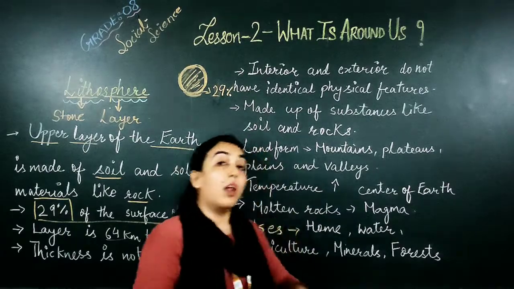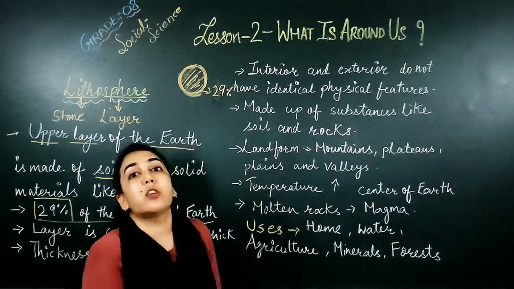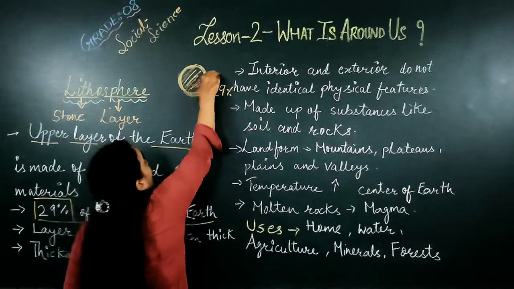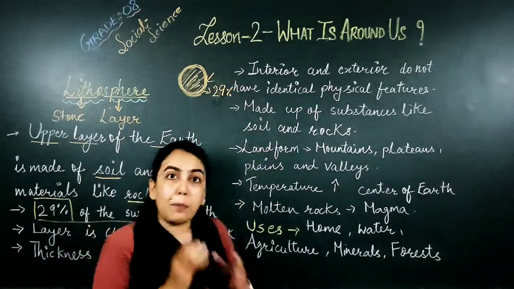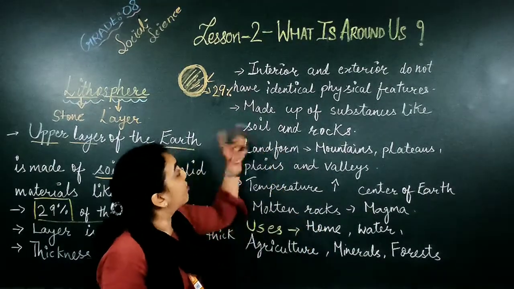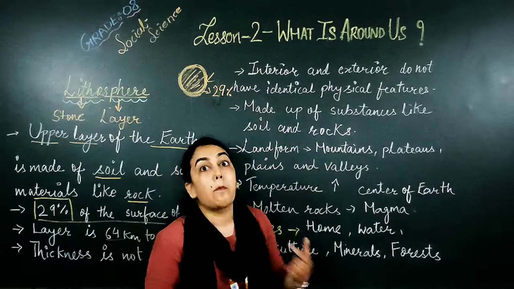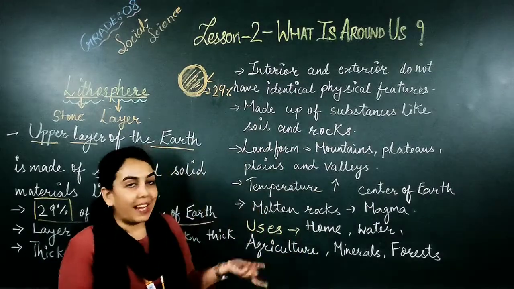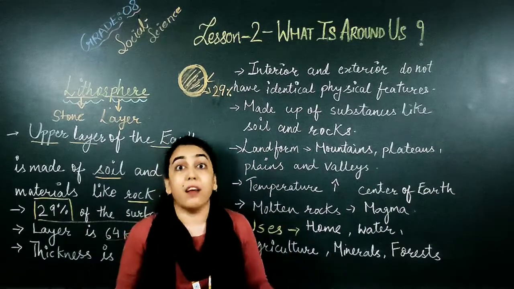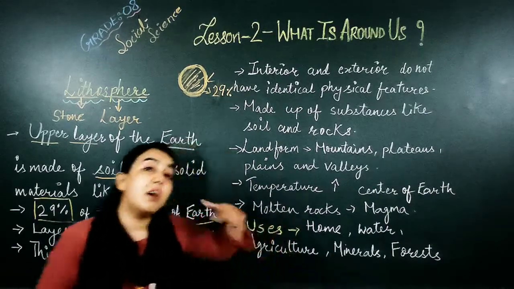For example, in the exterior of the earth, matlab bahar, as we are living here, outside, we are able to see many landforms. For example, we are able to see mountains, plateaus, plains, valleys, etc. Many landforms we are able to see on the earth.